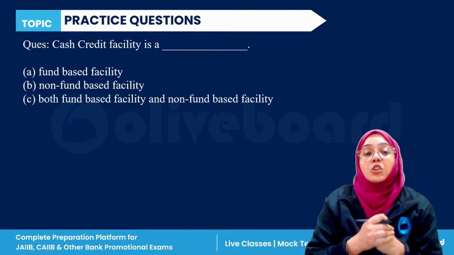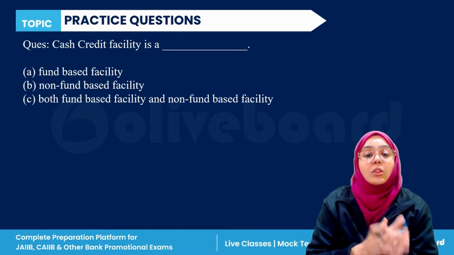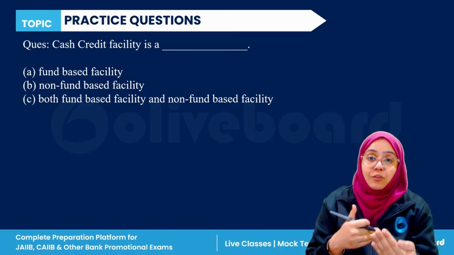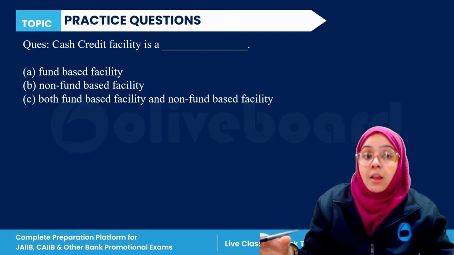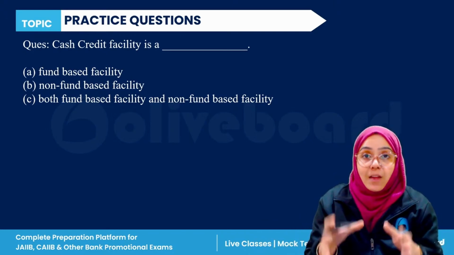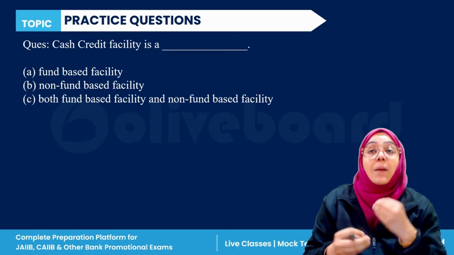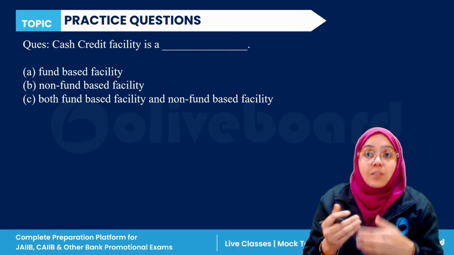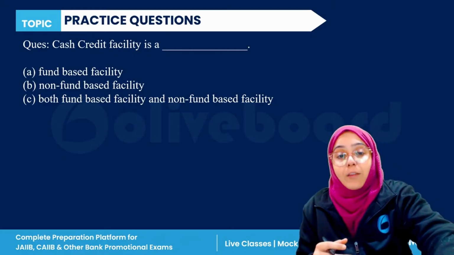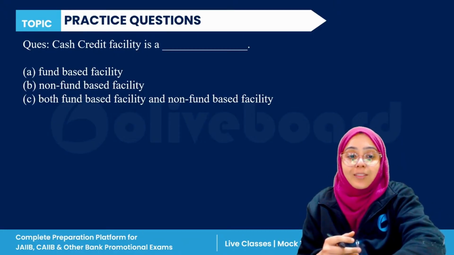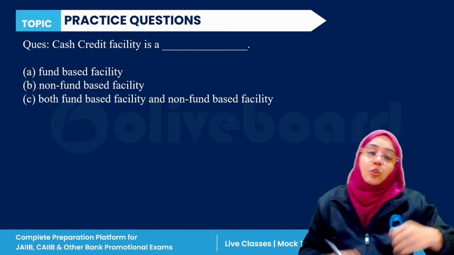Next question. Cash credit facility is fund based, not fund based, or both fund and non-fund based. A fund-based facility is one where there is a direct flow of cash from the bank to their customer. Whereas a non-fund-based facility is when the bank is not providing direct cash, but instead provides some other form of facility like a guarantee. So if we talk about cash credit, is it fund based or not fund based? Everyone, please answer this question.